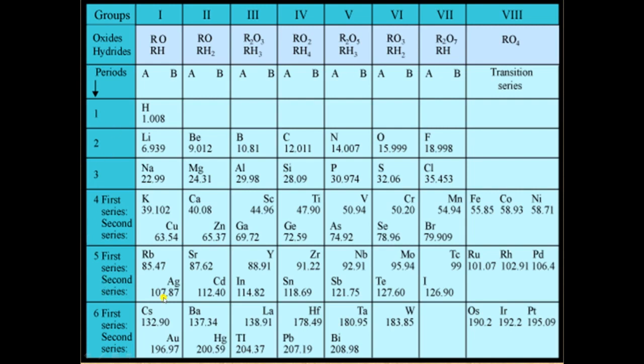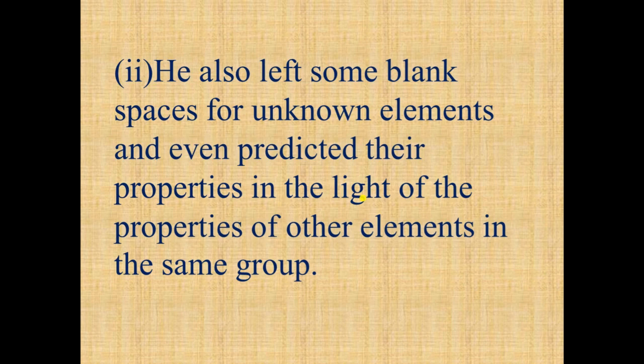There are 6 periods. The elements which are present in a group have similar properties, and in a period, the elements are arranged in increasing order of atomic mass. In any period, the properties of elements show regular gradation. That means when you go from left to right, metallic character decreases, while non-metallic character increases. He also left some blank spaces for unknown elements and even predicted their properties in the light of the properties of other elements in the same group.